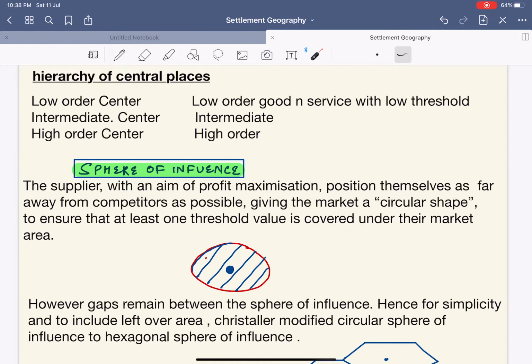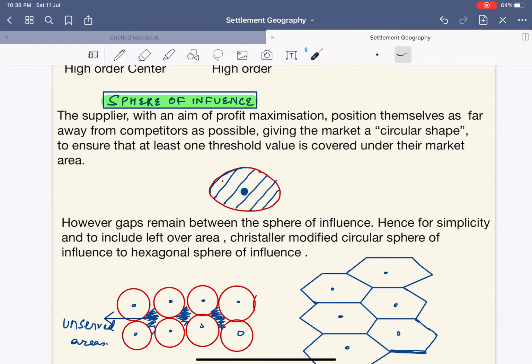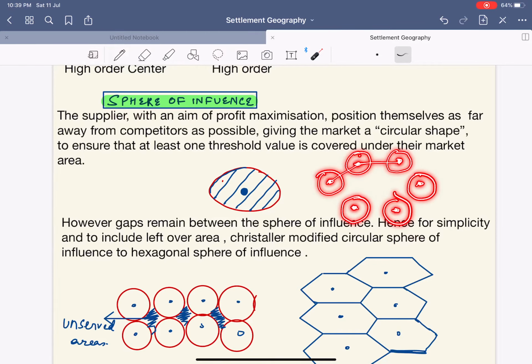Now, I'll tell you what happened. In the beginning, Christaller said that the sphere of influence would be circular. He said that every person, every supplier or every seller will first of all place themselves at equidistant positions. Why equidistant positions? To avoid competition, and so that they can cover a proper area. With this, he drew circles around them. Now this is his sphere of influence, just as I was saying with the example of the Esplanade Mall. He said that these are the spheres of influence.